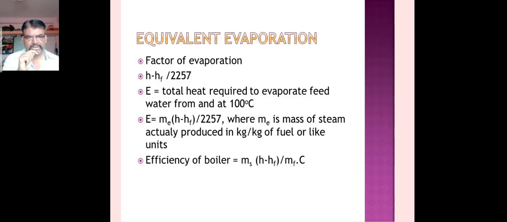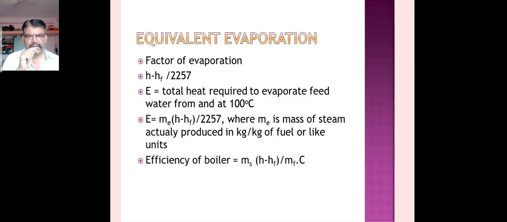Therefore, E, that is equivalent evaporation, is given by the formula: total heat required to evaporate feed water divided by 2257, the value of latent heat taken. This is the factor of evaporation.